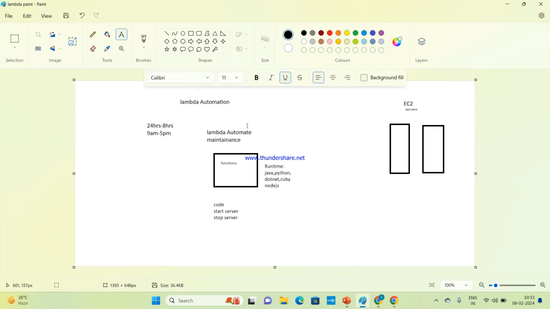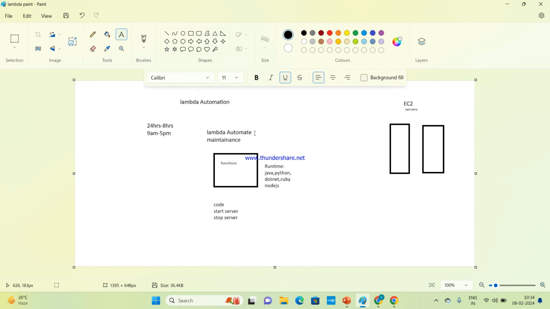So Lambda automation is based on two things, two parameters. One is that it helps run applications, in microservices. The second is that it helps automate maintenance. Mostly it helps automate the maintenance. Clear everyone?